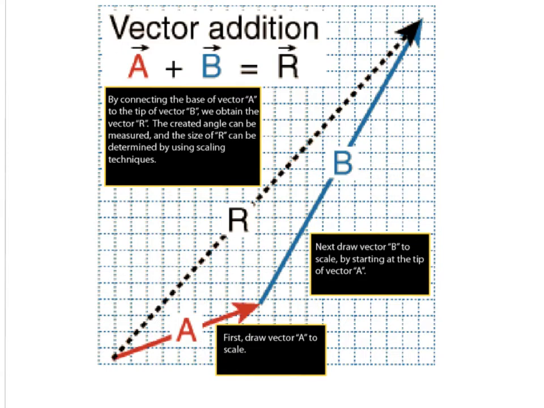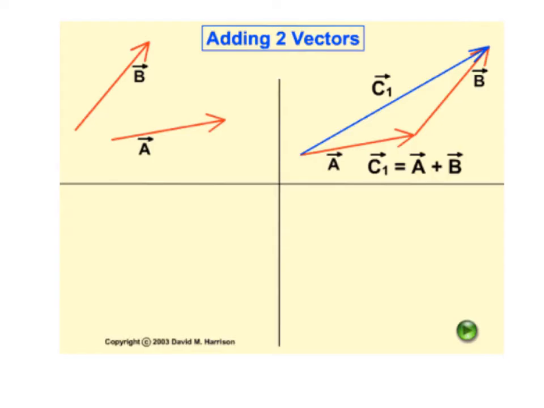And you can take your protractor and measure how many degrees this is from horizontal. You can measure the line itself, and you can determine the sum of vector A plus vector B graphically. So once again, if we have vector B and a vector A, we can add them together graphically by simply plotting them down on graphing paper, taking our arrow of the resultant, which is vector C, and just arbitrarily calling it vector C in this case, and that is the sum of vector A and vector B.